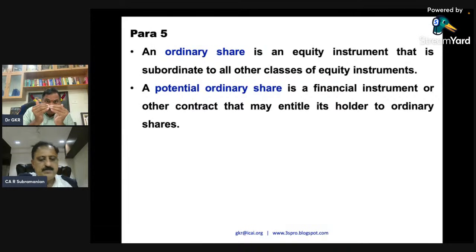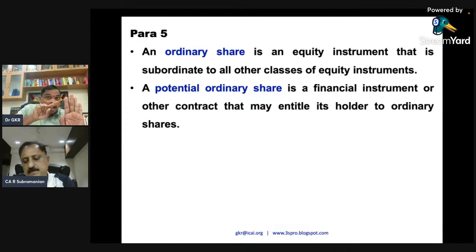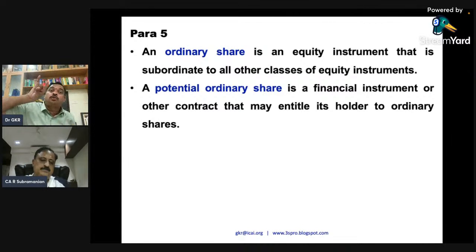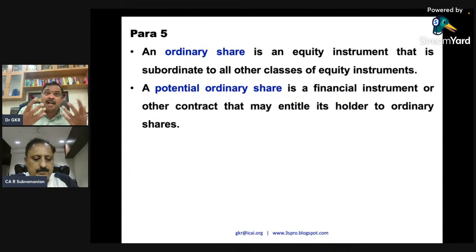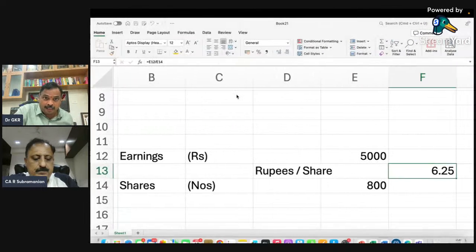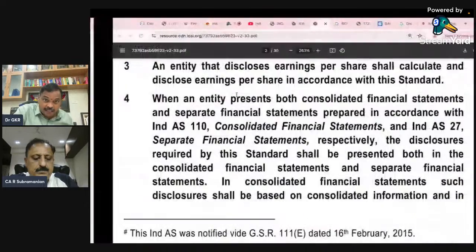That will be one step less. That is also a share certificate only, but not an ordinary share. Ordinary shares will have the full rights, and the other classes of shares will not have the full rights, but they will become potential ordinary shares in future. So how do I take this person in the denominator? A very interesting definition has been brought out, so I'll take you to some examples to appreciate this.